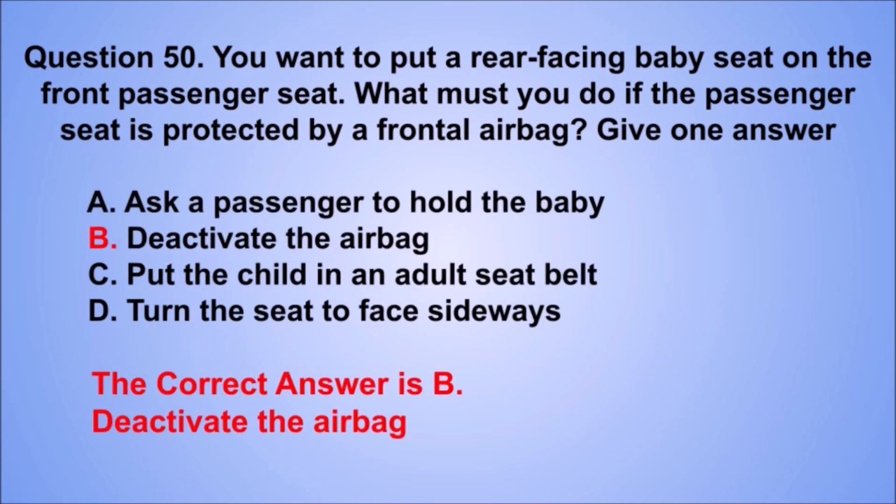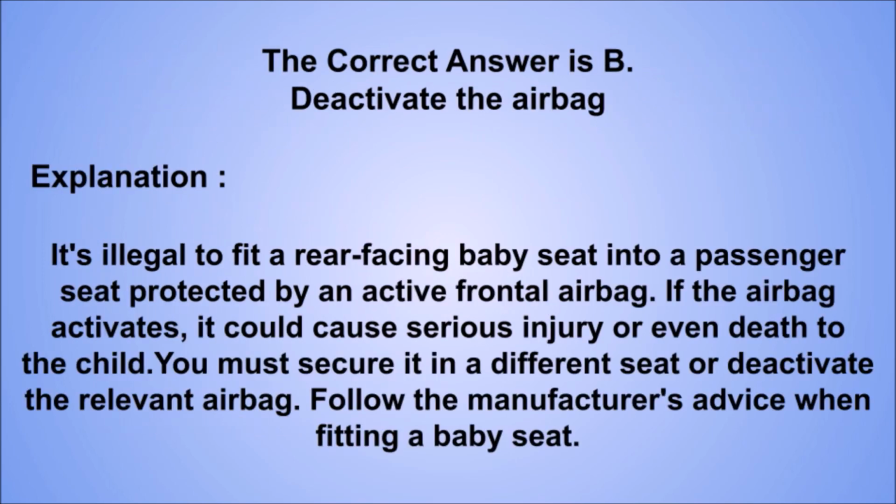The correct answer is B. Deactivate the airbag. Explanation: it's illegal to fit a rear-facing baby seat into a passenger seat protected by an active frontal airbag. If the airbag activates, it could cause serious injury or even death to the child. You must secure it in a different seat or deactivate the relevant airbag. Follow the manufacturer's advice when fitting a baby seat.